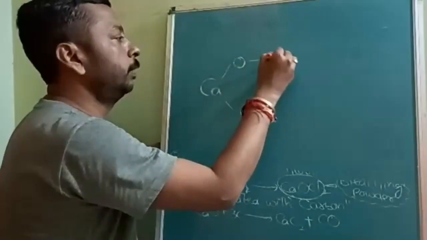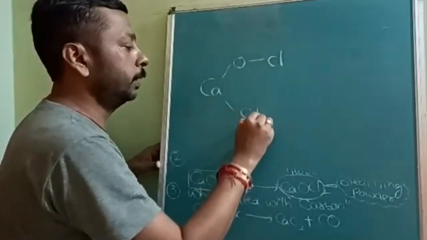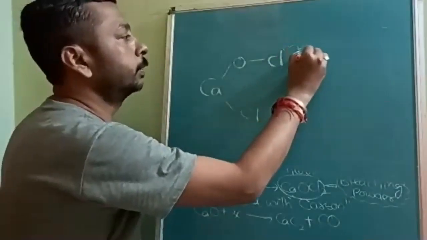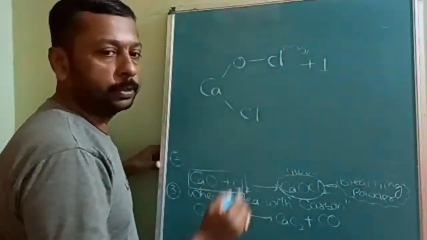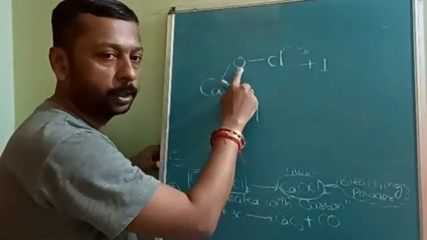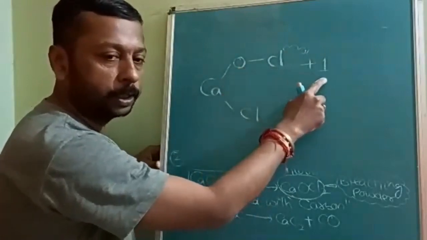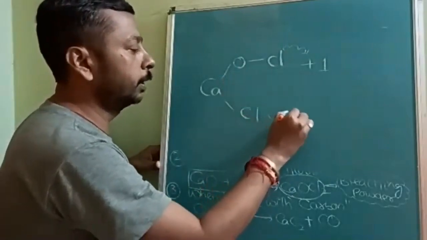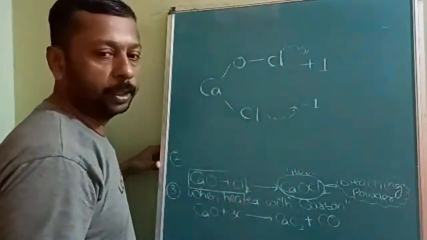The chlorine connected to oxygen exhibits +1 oxidation state, whereas the chlorine connected to calcium will exhibit -1 oxidation state.